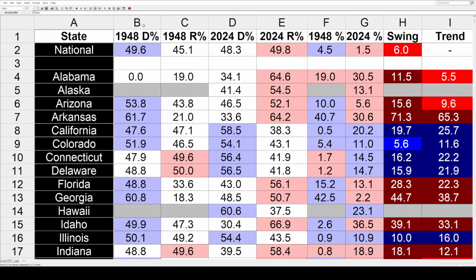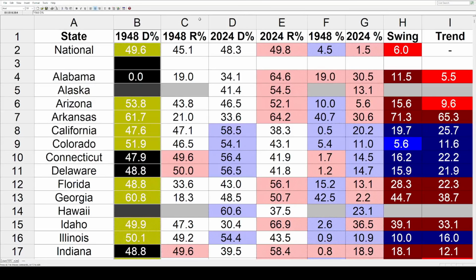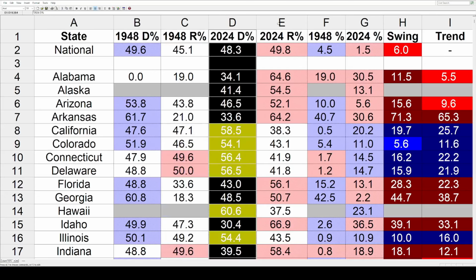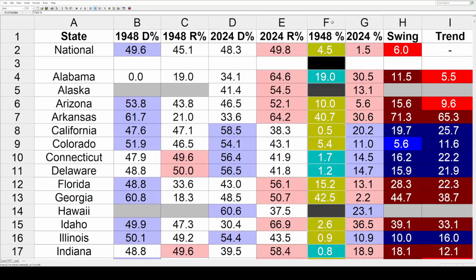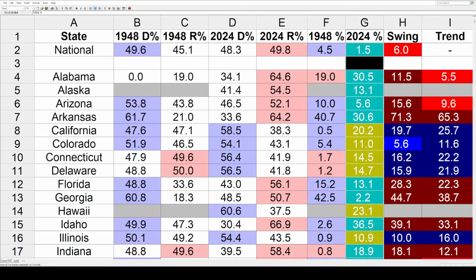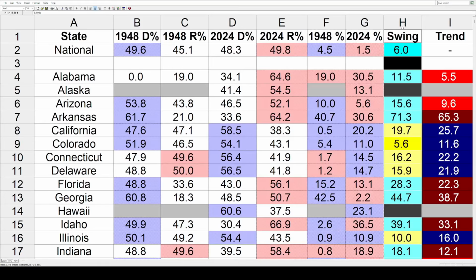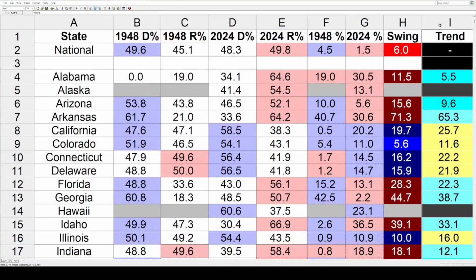Now let's fire up the spreadsheet. On the left, we've got the states. Then it's the 48 vote for Truman, then Dewey, then the 24 vote for Harris, then for Trump, then the margin in 48 shaded accordingly, then the same for 24. Then it's the column from last week, the swings or the shifts in each state. That's just the difference between the 2 previous columns. Finally, we've got the trends. This will compare the swings in each state to the national popular vote swing, and that'll show us if it voted to the left or the right of the country.